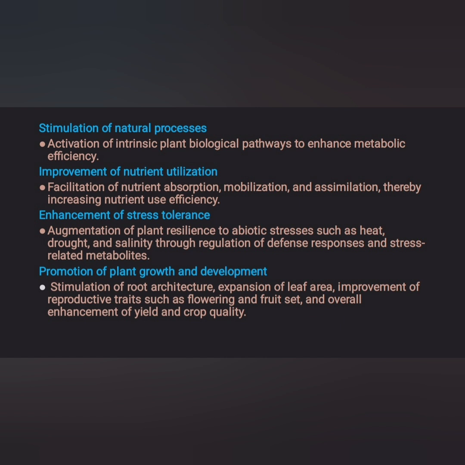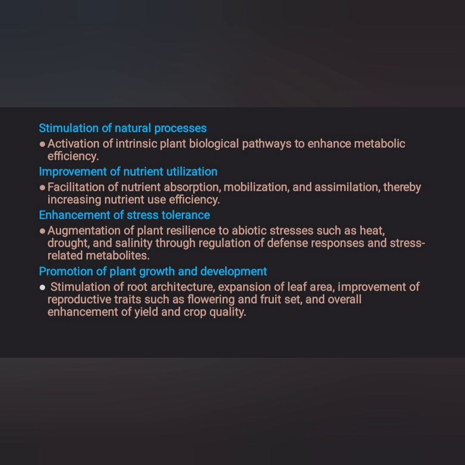Second, improvement of nutrient utilization, facilitation of nutrient absorption, mobilization, and assimilation, thereby increasing nutrient use efficiency, which means that nutrients are not supplied directly, but substances or microorganisms are used to help the plant uptake them.